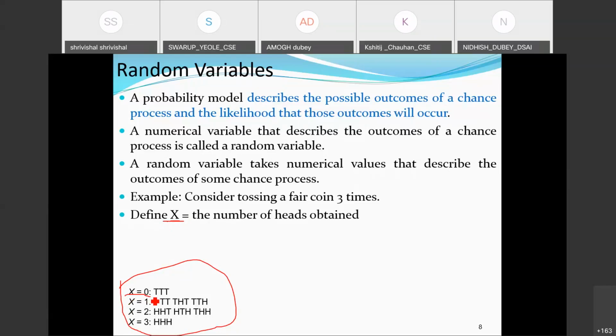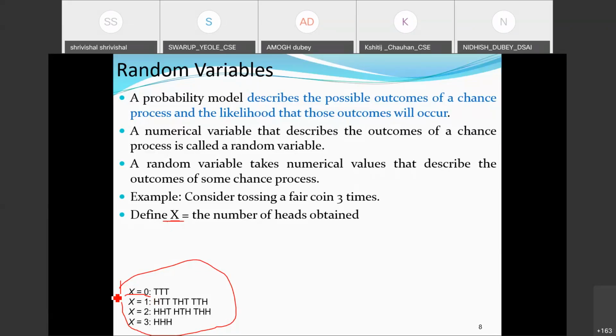So the moment I define an event, x, the number of heads count, if I say x equal to 0, it will represent all those possible experiment outcomes where this value is 0.